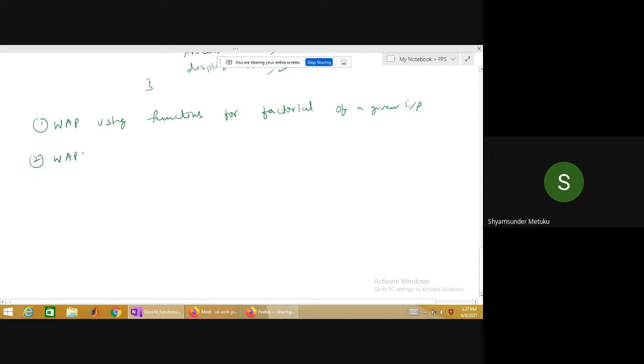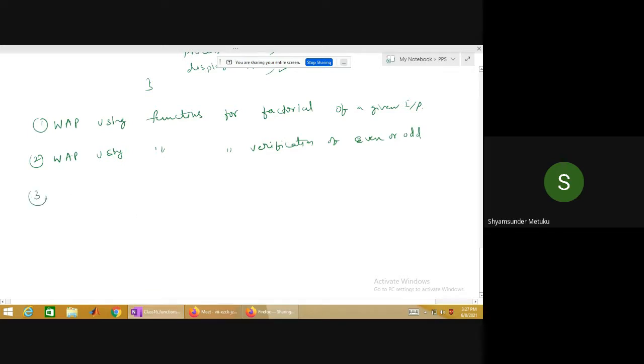Second, write a program using functions for verification of even or odd. Even or odd we have also done in the main only, but I want you to do it using functions now.